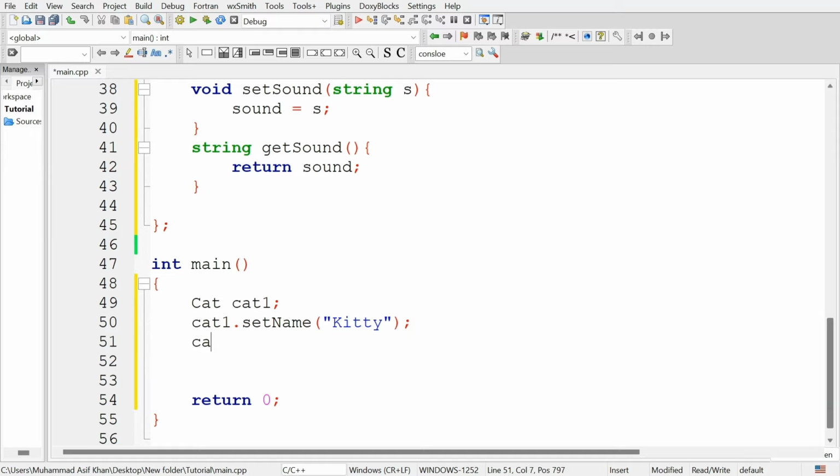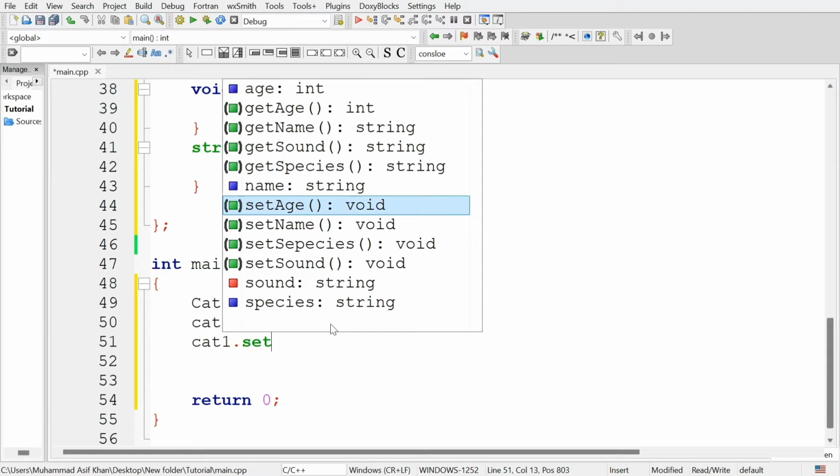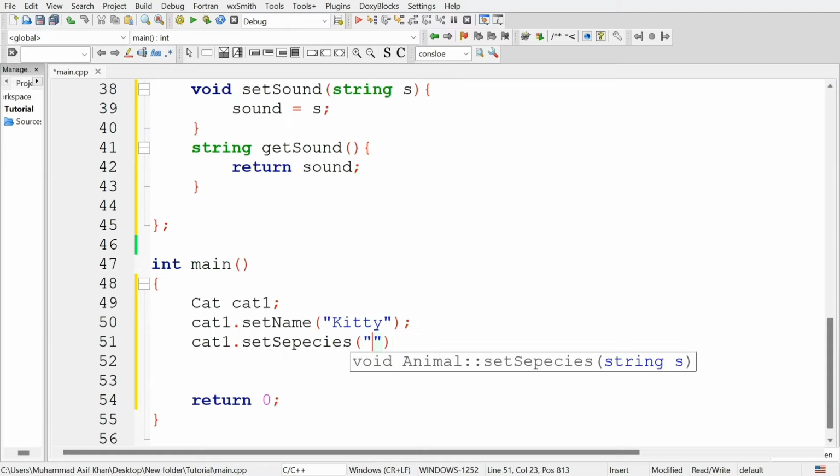After this, set the species, cat1 dot set species, and the species of the cat is cat.